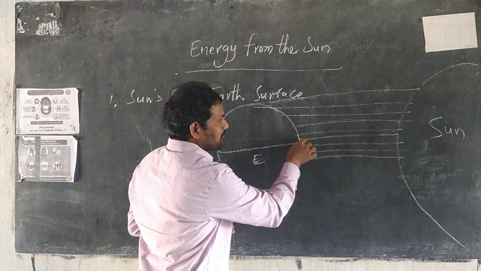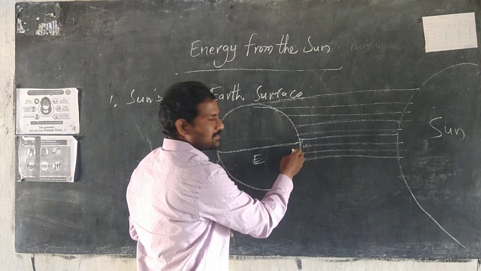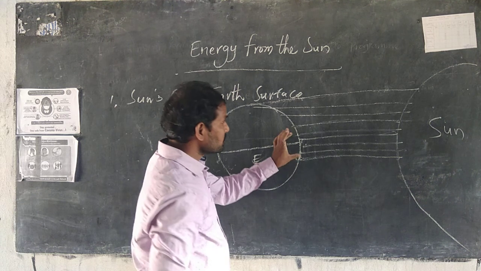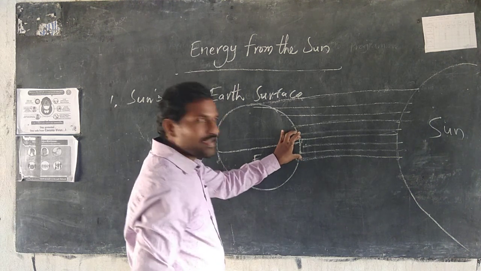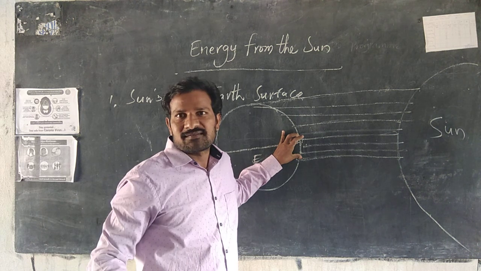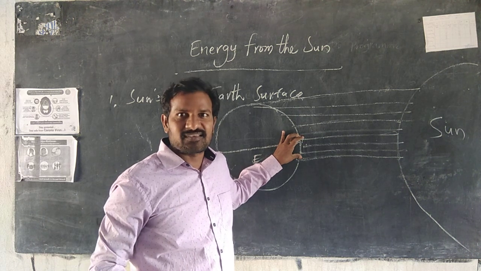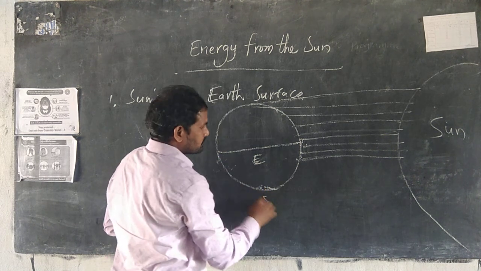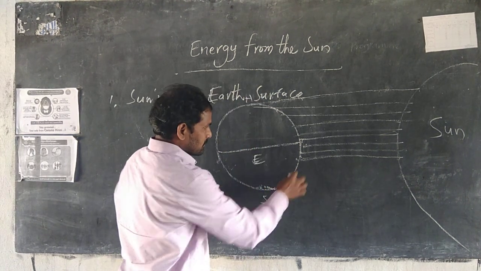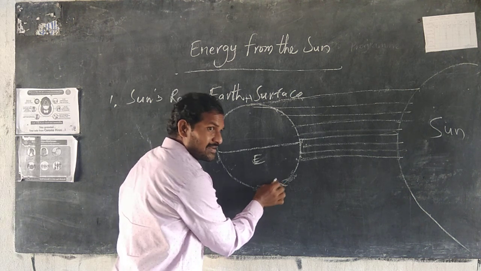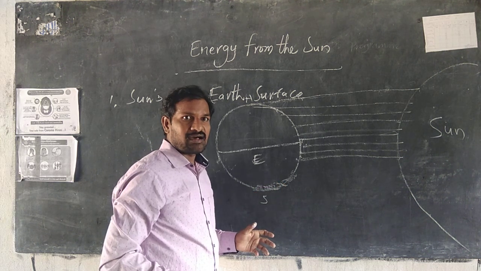The equatorial region receives high temperature because the sun's rays heat up only a small area of the equatorial region. But at the north pole and south pole, the rays have to heat up a larger area.